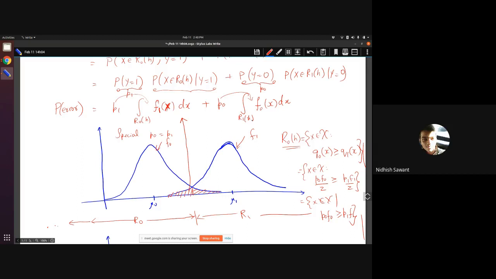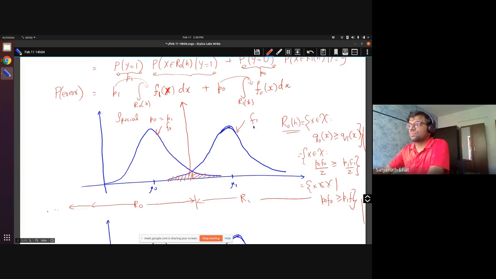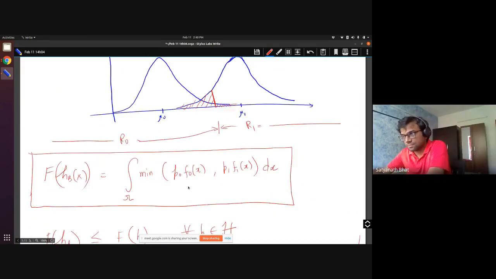So could you please go down to the expression where you wrote we integrate on the minimum of both? Okay. Here, yeah. Okay, sir. Yes, sir.